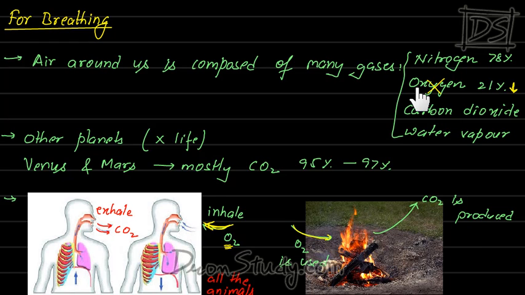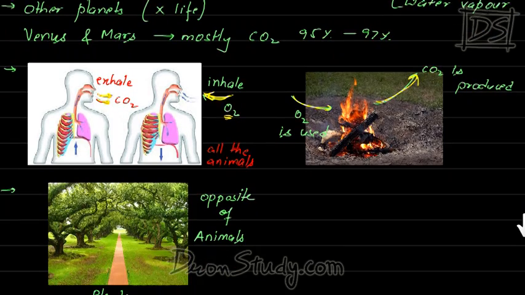At the same time, we are producing carbon dioxide. Other animals are also producing carbon dioxide. When we burn something, then also carbon dioxide is being produced. So if it is getting produced, then its percent should keep increasing. But it doesn't happen. You know that. Oxygen doesn't decrease. It is always 21%. Carbon dioxide doesn't increase. It is always in a small amount. How does this happen? It is not difficult to answer.